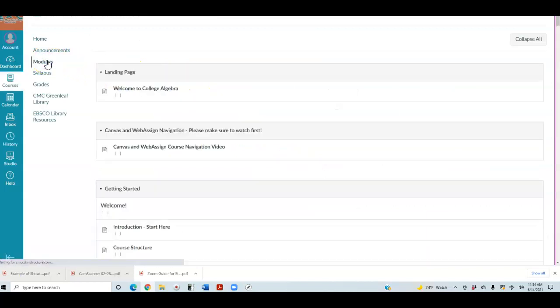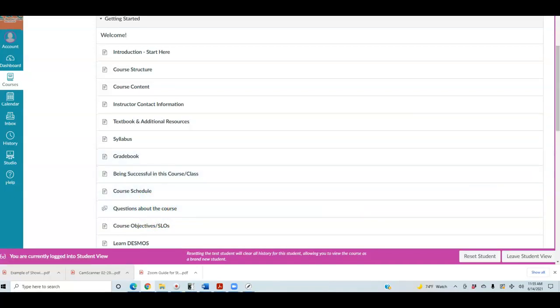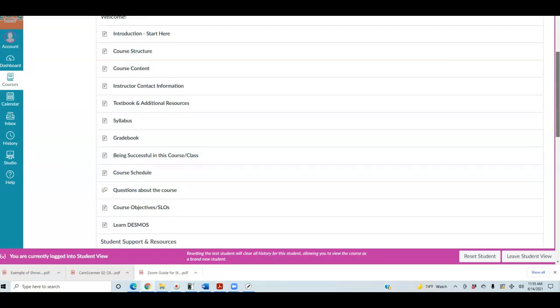Let's go back to the modules here. If you scroll down a little further, here's the textbook, the syllabus, and the grade book. Being successful in this course, the course schedule, all this information is on your syllabus. One important thing down below says questions about the course. Please go in here, because if you have a question and I'm not available to answer outside of office hours, there might be a question that's already been answered, and I'll put them in here.